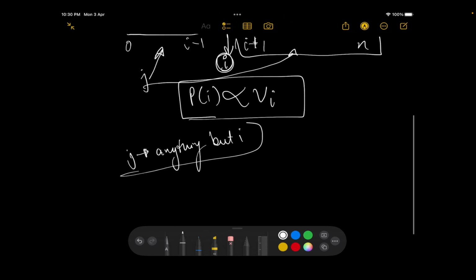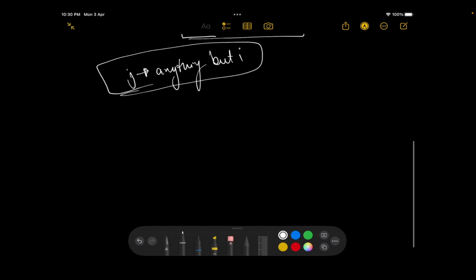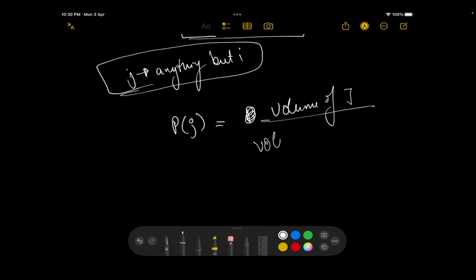So the probability of the jth ball getting picked would only be decided by the ith ball. Or more formally, the probability of the jth ball being picked would be the volume of j divided by volume of I plus volume of j. This makes sense?